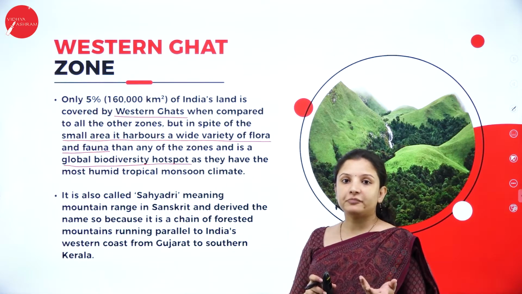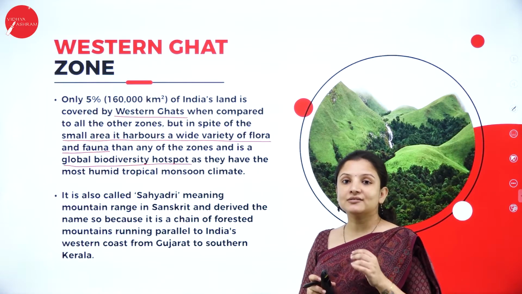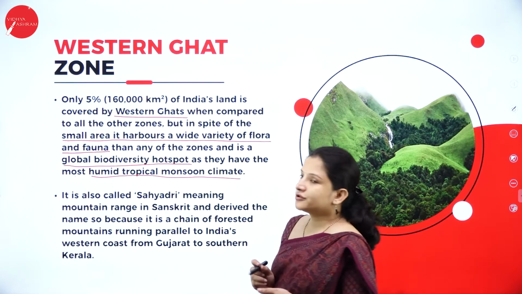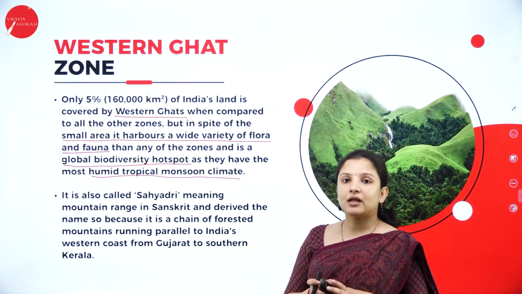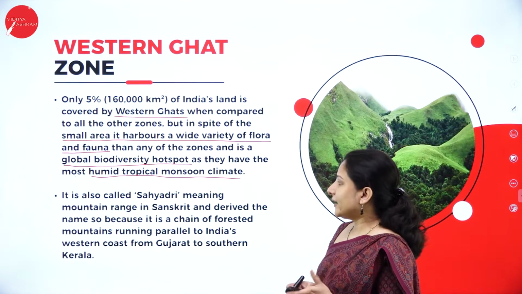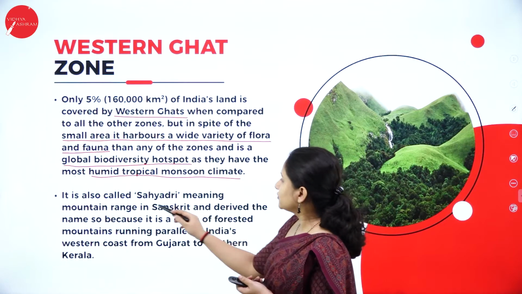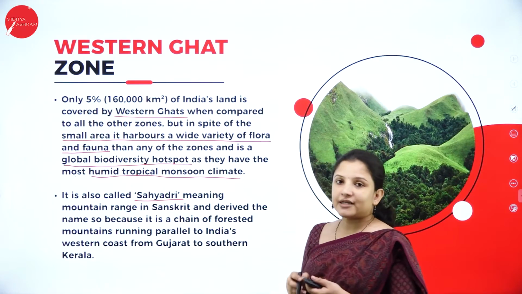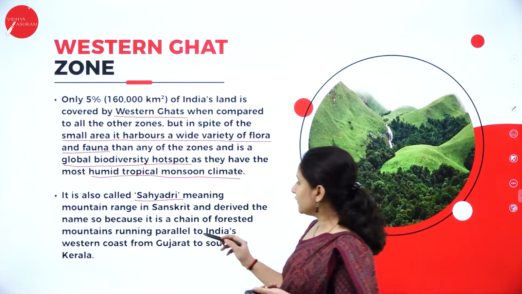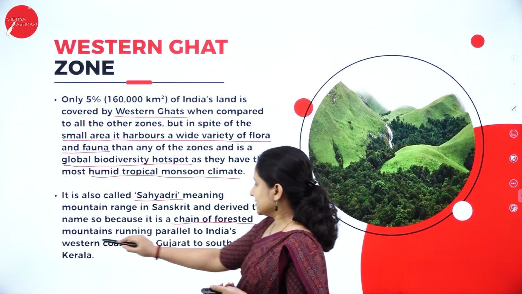Why are they rich in plants and animals? Because the climate is that good. They have a humid tropical monsoon climate. Most of the time the climate is humid with lots of rainfall. This Western Ghat zone is also called Sahyadri. Sahyadri is a Sanskrit word which means chain of forested mountains.